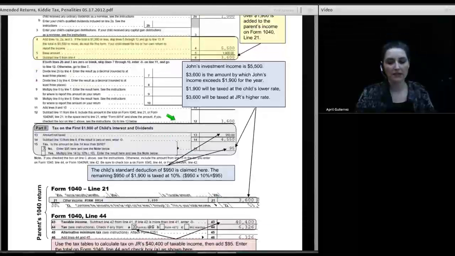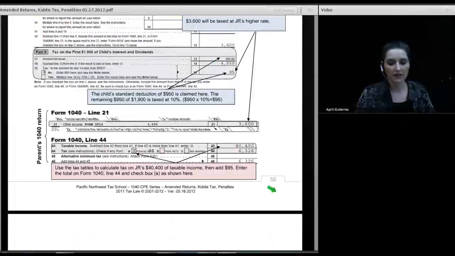And the rest of the money is $1,900, and we take that $1,900 and we subtract out or show $950. The $950 is the child standard deduction. He doesn't pay any tax on that at all. And the other $950 that makes $1,900 is taxed at the child's rate of 10%, and 10% of $950 is $95. And what happens with the $95? Well, that is added to the parent's tax.